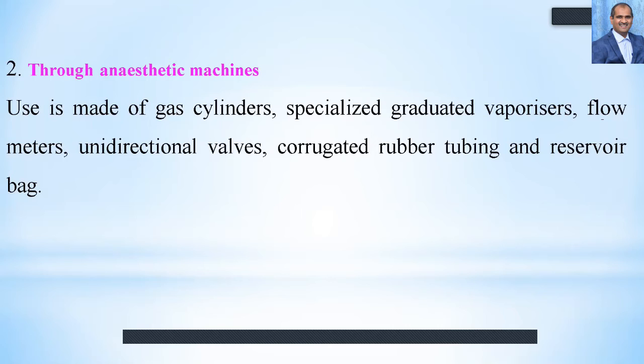Because of this, anesthetic machines such as Boyle's apparatus are very costly.